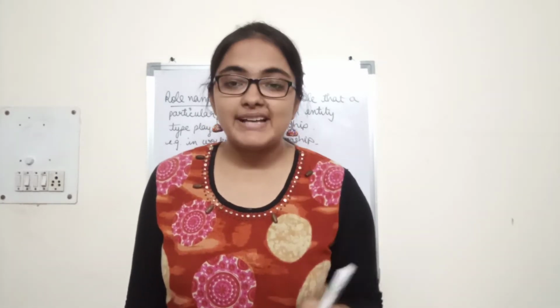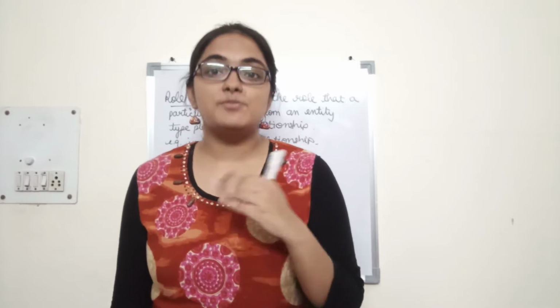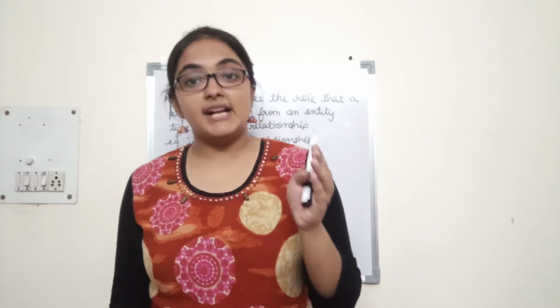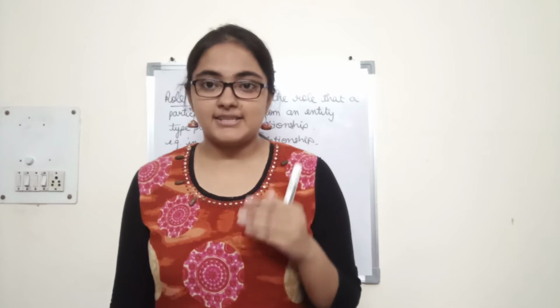Alright, so supervises relationship is called a recursive relationship. Recursive relationship means when an entity participates more than once. So here the employee entity is participating more than once in a relationship, and that is why it is called a recursive relationship.